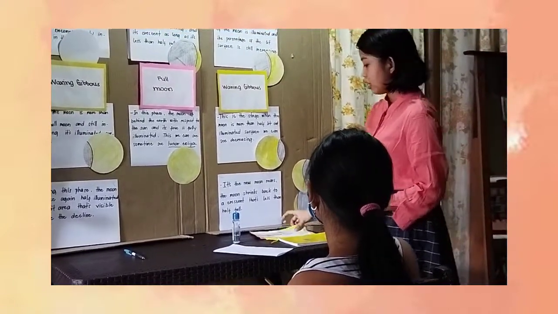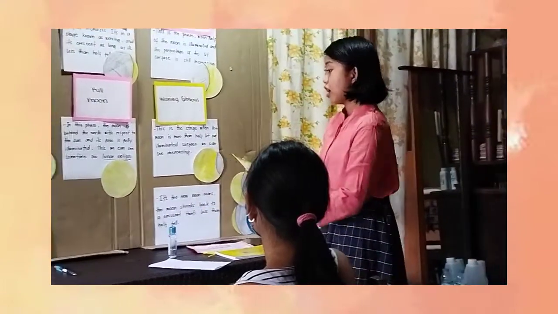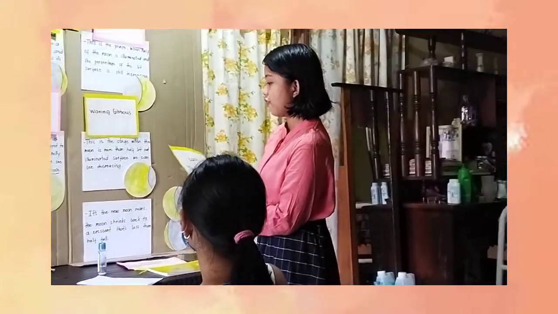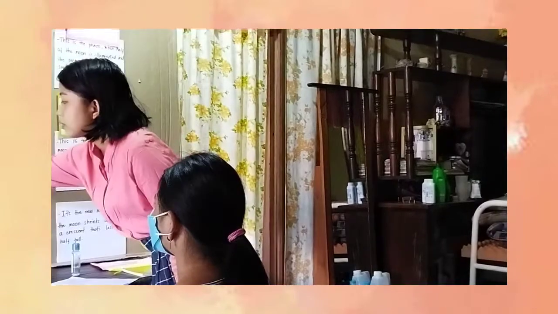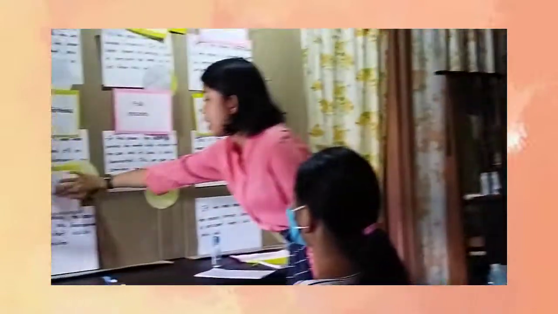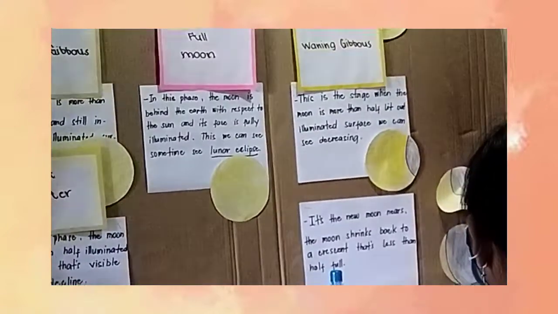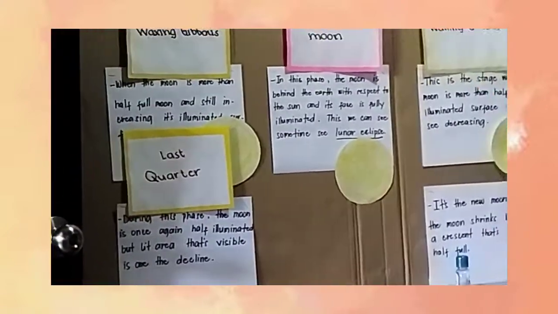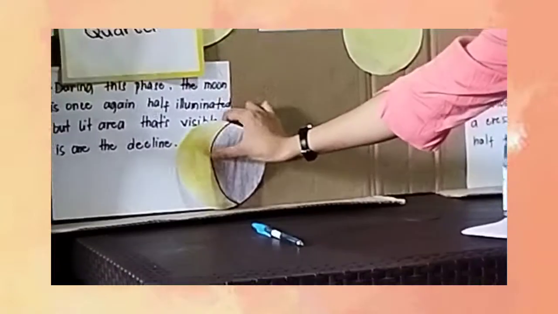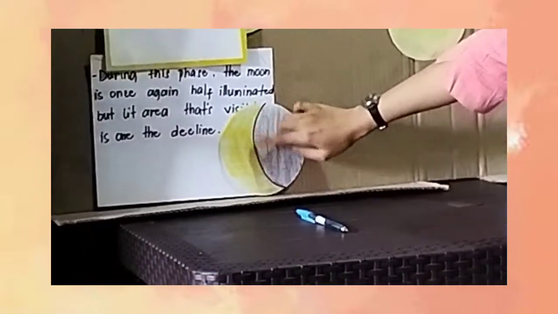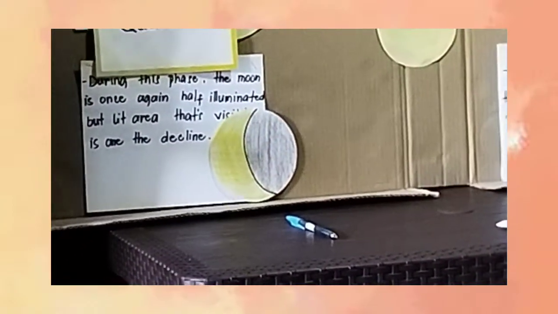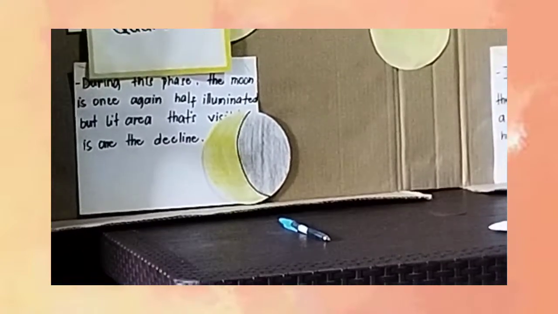So, in the next stage, we have the last quarter. So, during this phase, the moon is once again half illuminated. Half illuminated siya, so half ra ang iyahang kwan, kinakatubang naman siya pa left sa sun. So, half ra ang ma-occupy or ang capacity sa sun nga makuha sa moon nga kanang light niya.